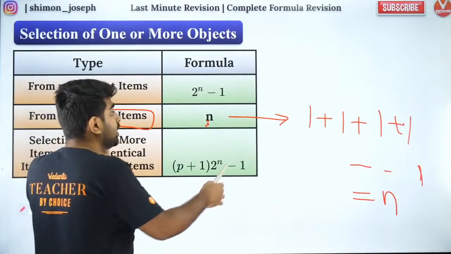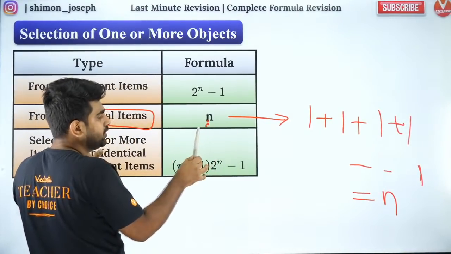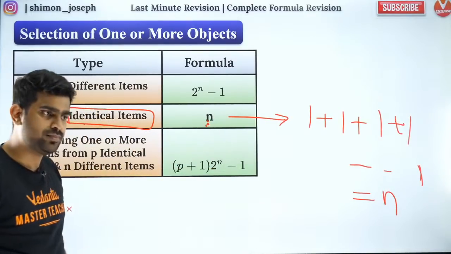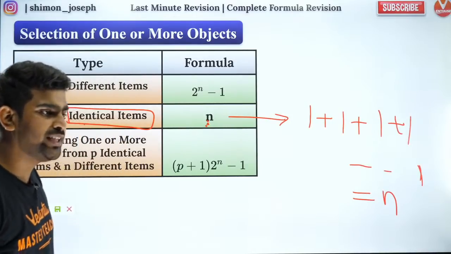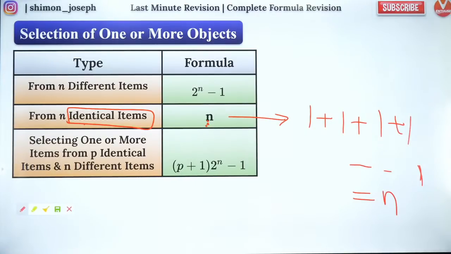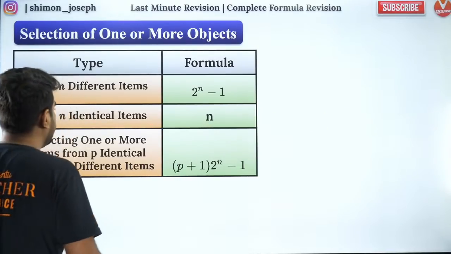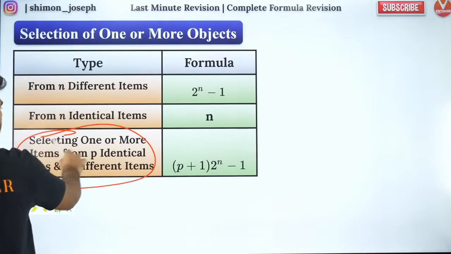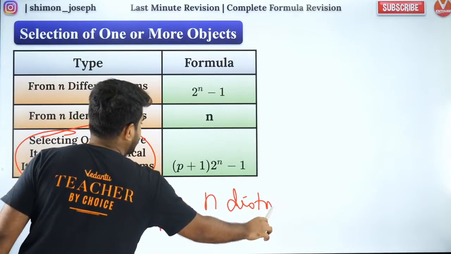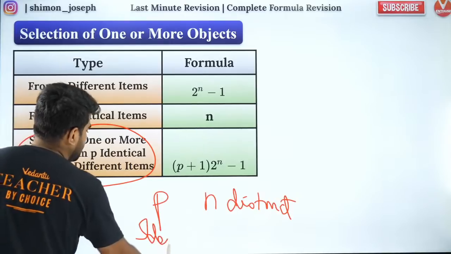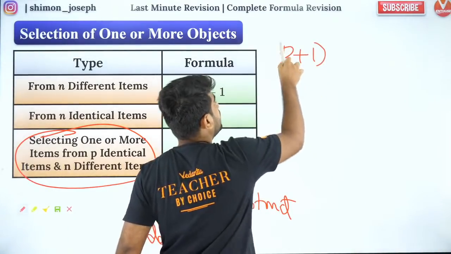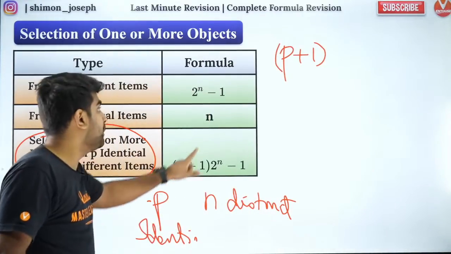Why only n? Because selecting 0 objects I have neglected. So that is not included. If you select 0 also, it should be n plus 1. Are you all cool with it? Fantastic, guys. Brilliant. So the last one is again very, very crucial. Please think about it. Selecting 1 or more objects from p identical objects and n distinct objects. So from p identical, I can select any number from 0 to p in p plus 1 ways.